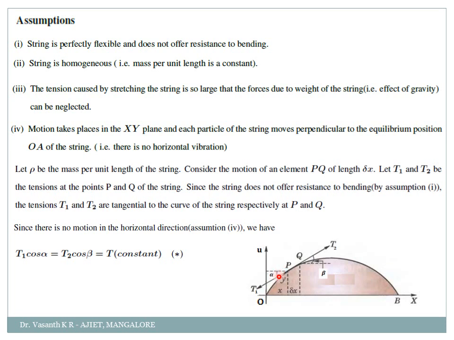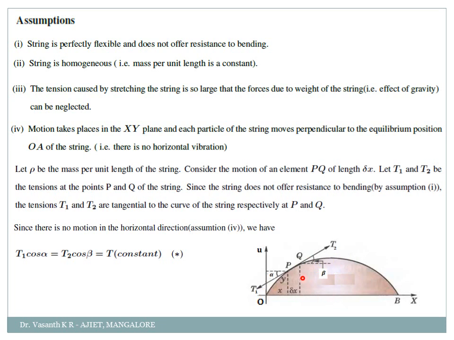That's why for cos alpha, and similarly cos beta, we can take it as a constant T. Are you clear? So if you just check for this angle alpha, what will be your cos alpha? It will be this line divided by this line. Correct? Adjacent by hypotenuse. So this adjacent line is along which axis? See here, along the horizontal axis. Correct? That's why you can take it as constant. Similarly, if you check here, here also this adjacent line is along the horizontal axis.